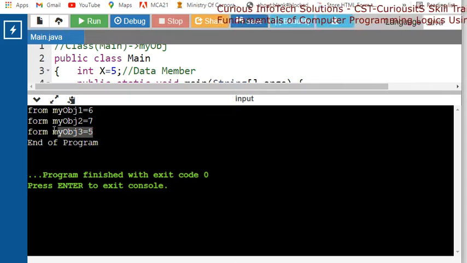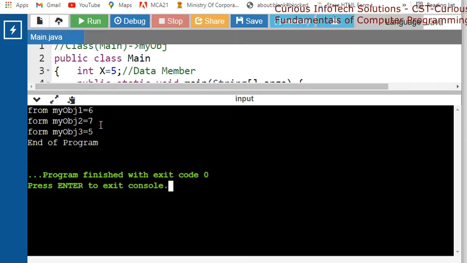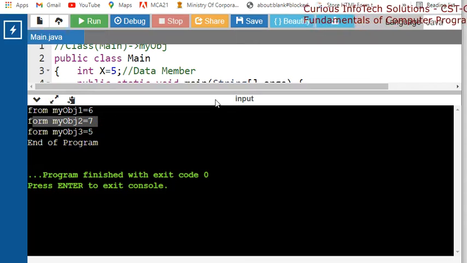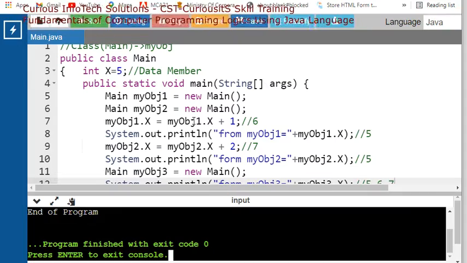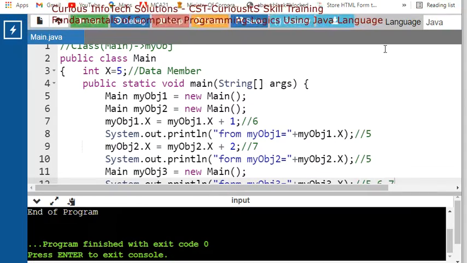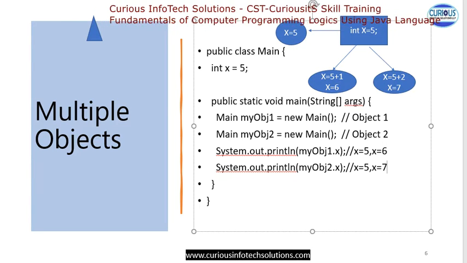Okay, now see that this original value 5 changes to 6, changes to 2, you will get a 7. So this is actually a very important characteristic of your object oriented programming. Okay, so this is called multiple objects.